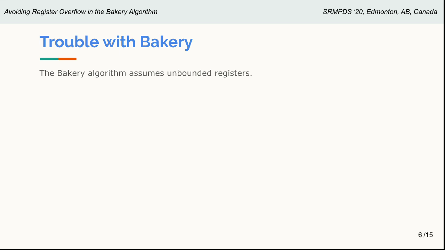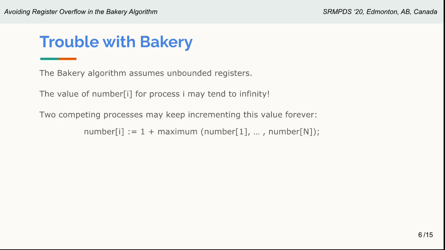There is a problem with the bakery algorithm, and the problem is that it assumes unbounded registers. Every process i has a variable called number, and it may tend to infinity in the original bakery algorithm. Two competing processes may keep incrementing the value for number i forever, because they will read the values of other processes and increment it by 1. This will cause register overflows in real systems.